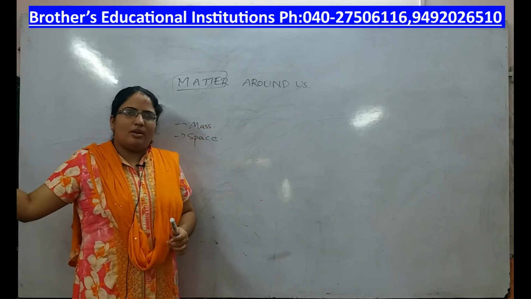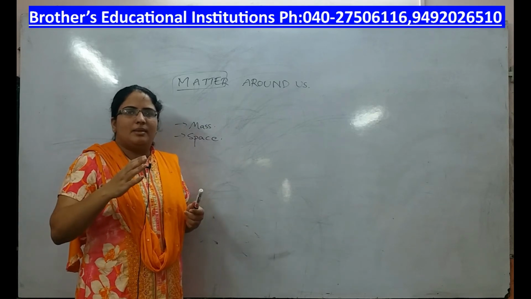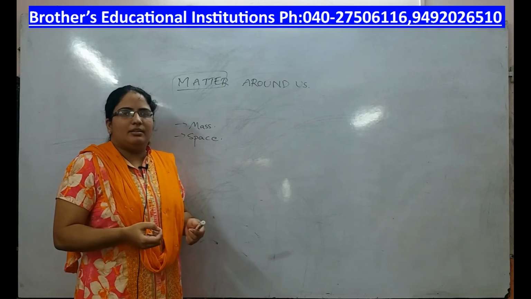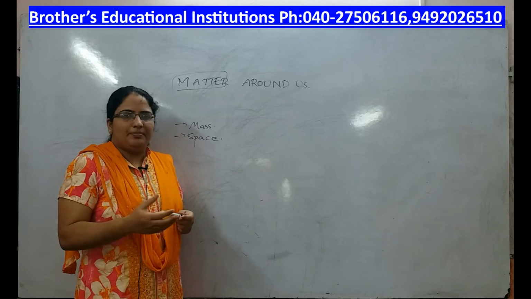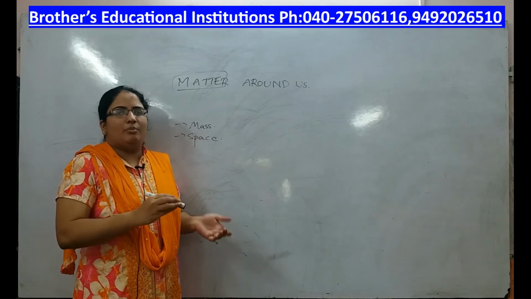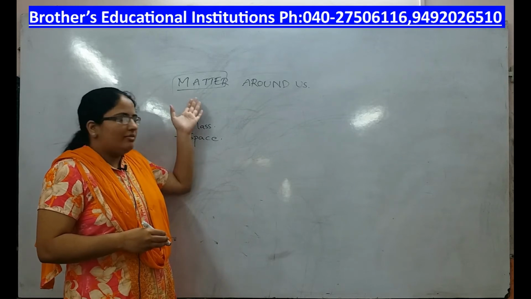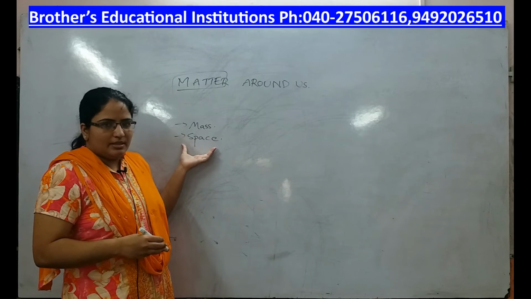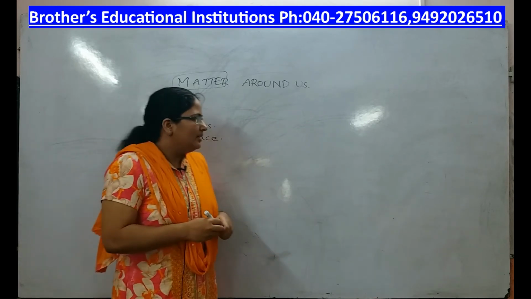This wall comes under matter, the tube light comes under matter, the fan comes under matter, the cloth comes under matter, whatever you see, the clothes we wear, whatever things we use in day-to-day life, even the living and non-living both comes under matter. Because all of them they have some mass and they occupy some space. Okay, now at least I hope you got some idea about matter.